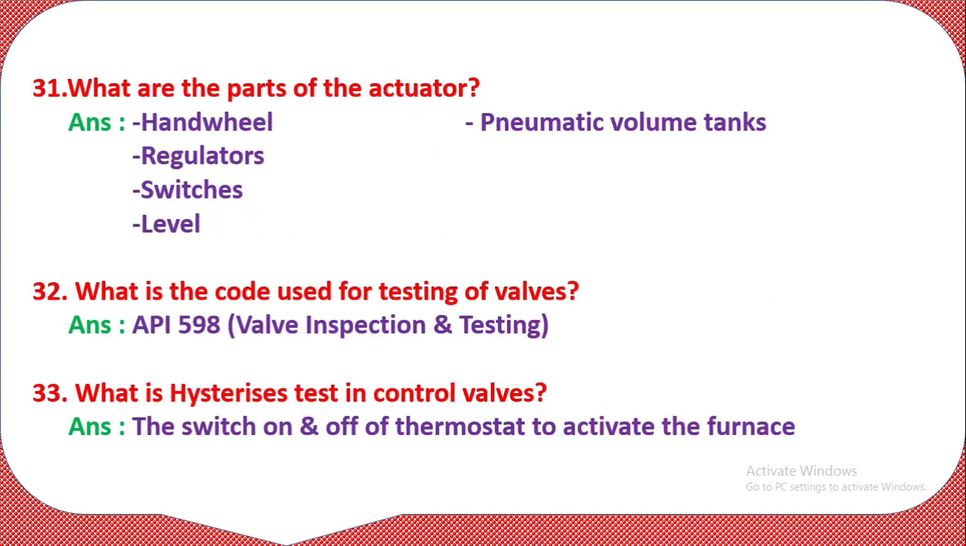Question number 31. What are the parts of the actuator? Hand wheel, regulators, switches, lever, and the pneumatic volume tank. These are the parts of the actuator. One or more switches are used, and that's why it is switches.